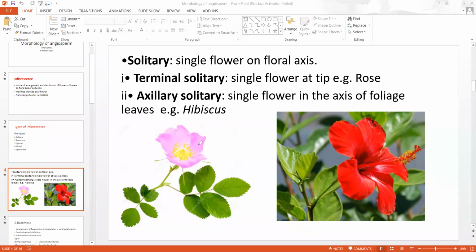This is the solitary flower. There is only one flower in the floral axis, and that floral axis arises from the tip of the shoot, from the terminal point of the shoot. So this is called terminal solitary.